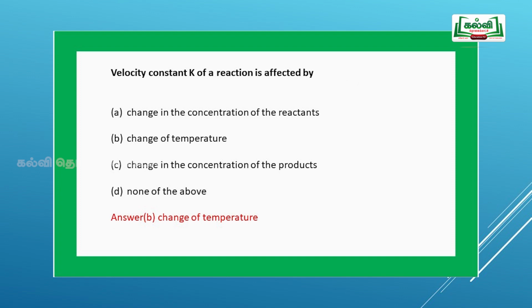Next question, velocity constant of a reaction is affected by option A, change in concentration of the reactant, B, change of temperature, C, change in the concentration of the product, D, none of the above. Velocity constant can also be called the rate constant. The rate constant depends on temperature, hence option B is the correct answer.